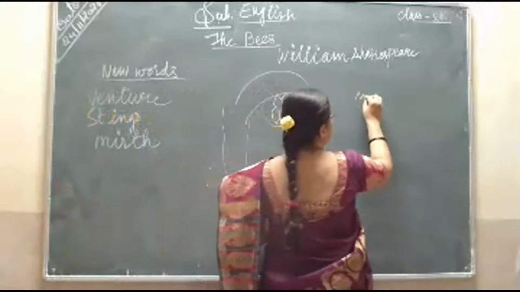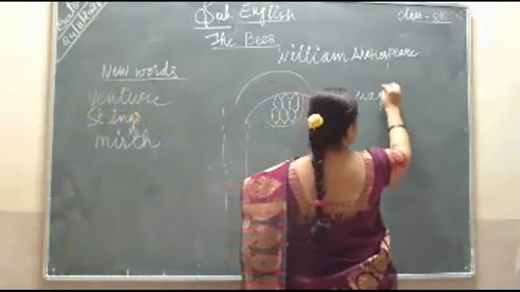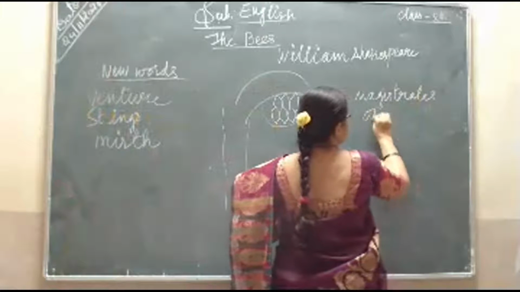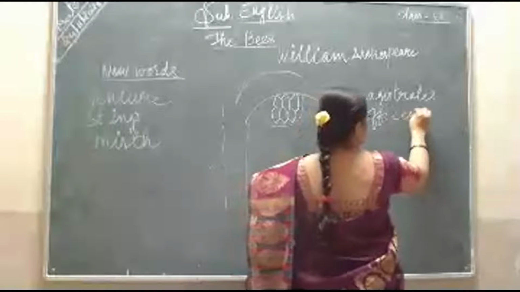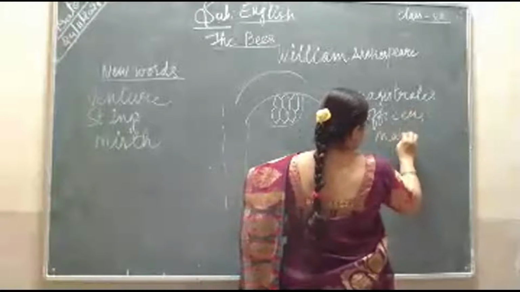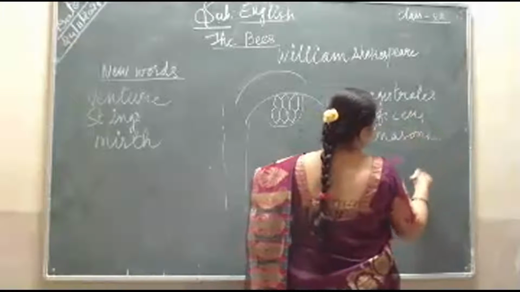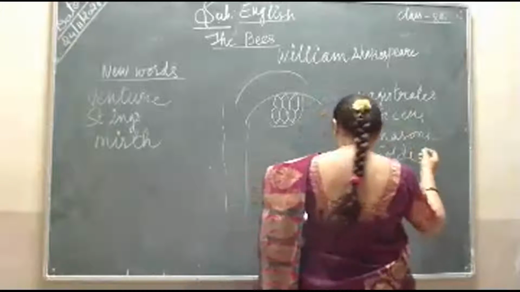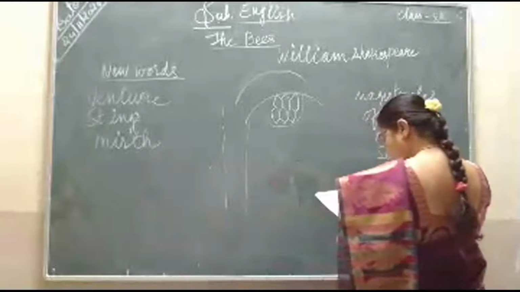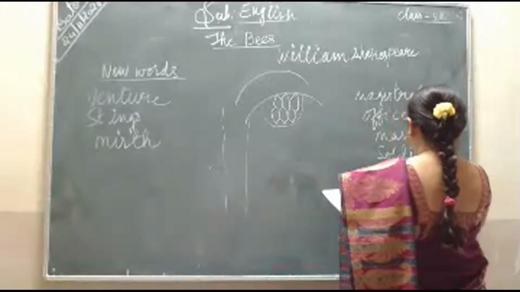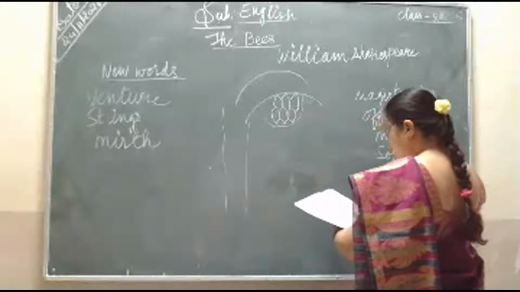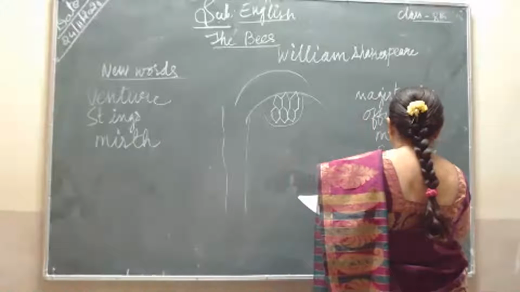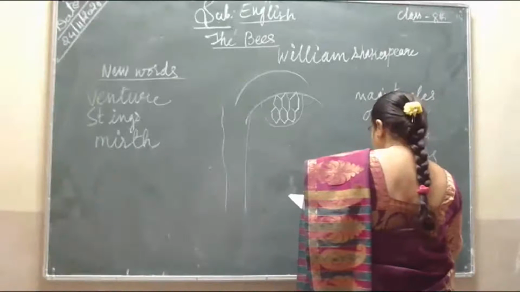Some of them are magistrates, officers, then masons, soldiers, potters, and executors.